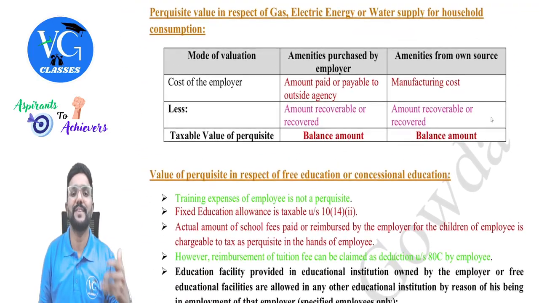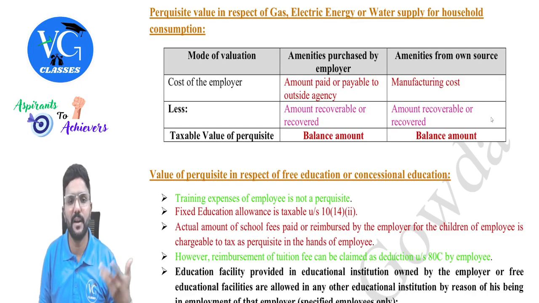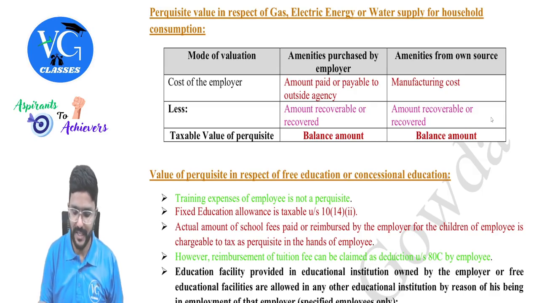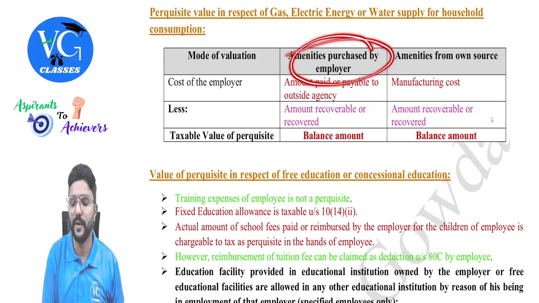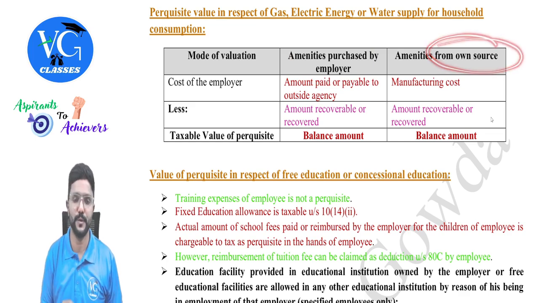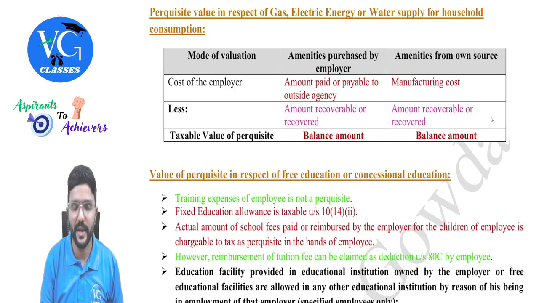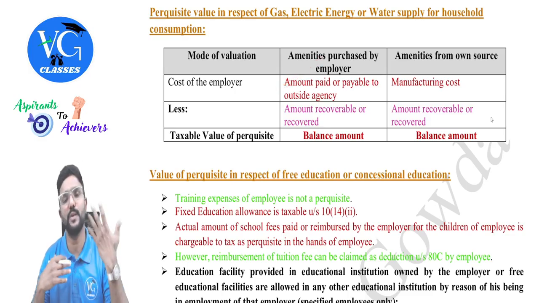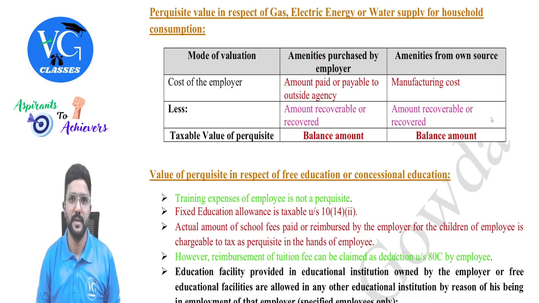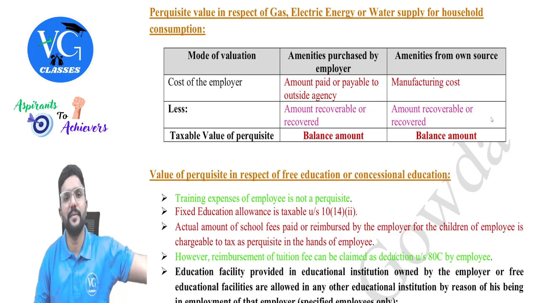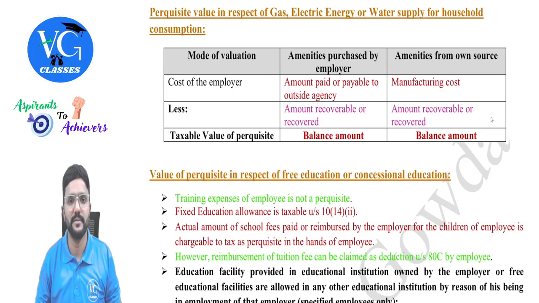Perquisite value in respect of gas, electric energy or electricity or water supply for household consumption. First check whether it is purchased by the employer or provided from own source. If it is purchased by the employer, whatever is the cost to the employer will be taxable as perquisite. For example, assume my electricity bill is paid by my employer. Whatever electricity bill of my house is paid by the employer will be taxable as perquisite for me.